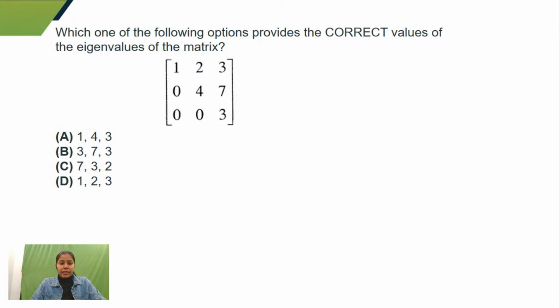Right, guys. A would be the correct option because we have learned this so many times. If I have a diagonal matrix, upper triangular matrix, or lower triangular matrix, in those types of matrix, the elements on the diagonal give me the eigenvalues of the matrix. I do not have to solve it. I can see directly that here 1, 4, and 3 would be the eigenvalues. So here option A is correct. This is the easier one. Yes, it is an upper triangular matrix.